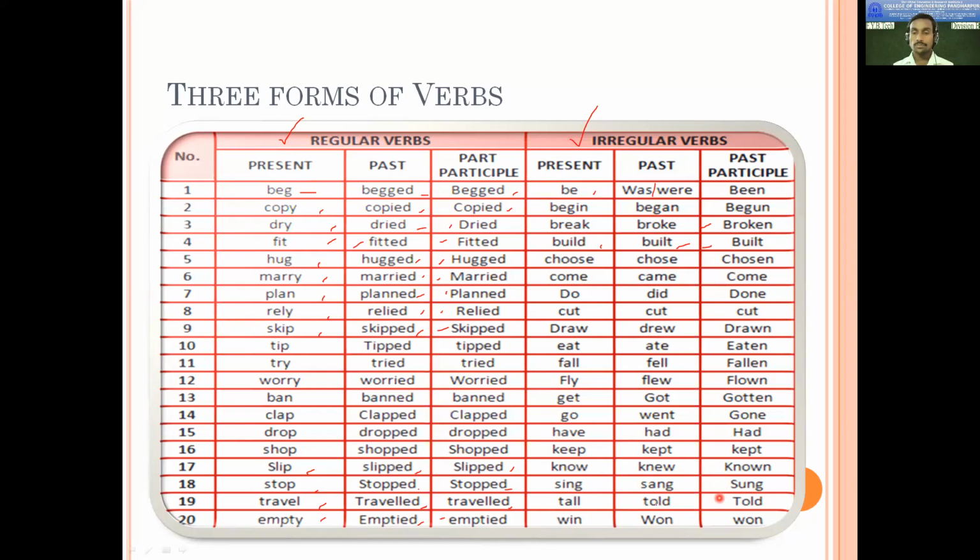Told, told. It should be tell. It is not told. Correct. It is not tall. It is tell. Tell, told, win, won. So these are a few examples that you people are able to see here.